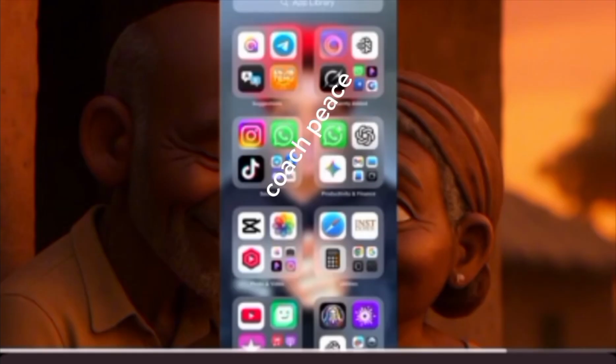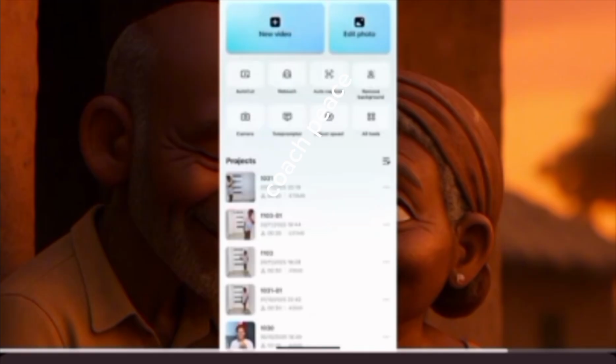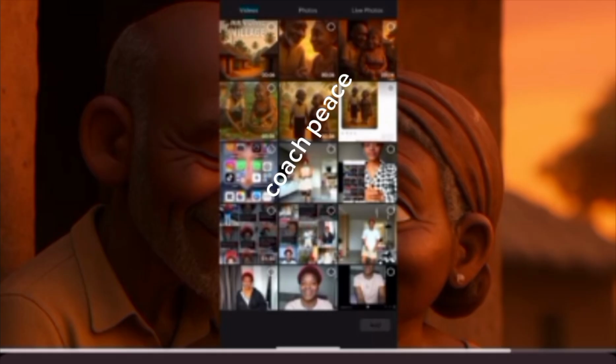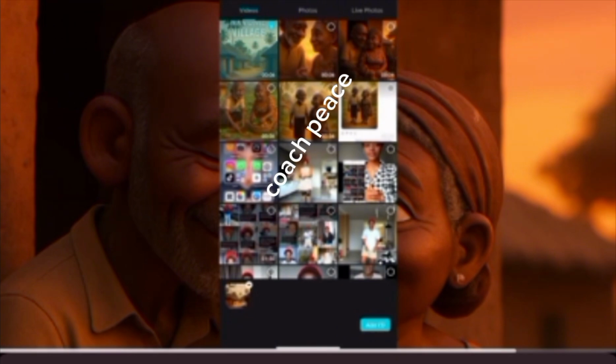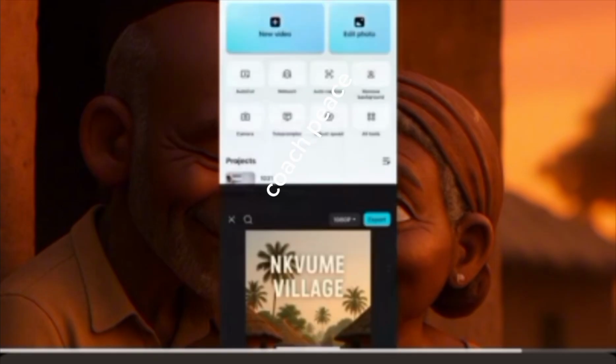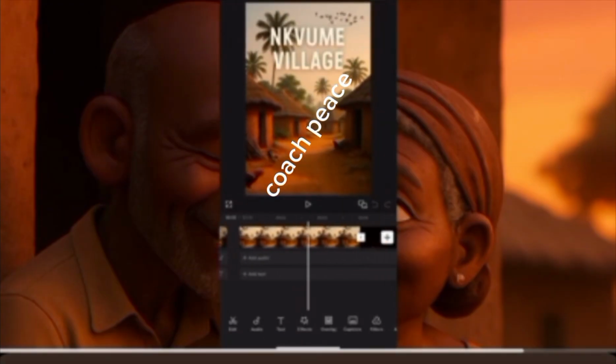I'll be opening my CapCut app. Open your CapCut like this. You click on new video or add videos, depending on how yours is. Now the first thing I'll do is to add my videos according to the story. So the first is the village, right? The second is the mom and the old man walking in the path. Then we have them in the farm. We have them in front of their house, and then we have the end of it. Then you click on add, which means I have added all of these together.